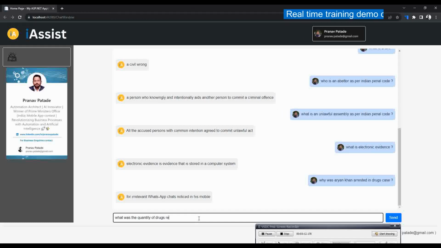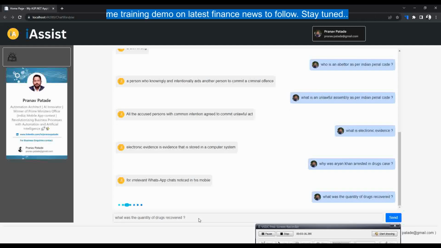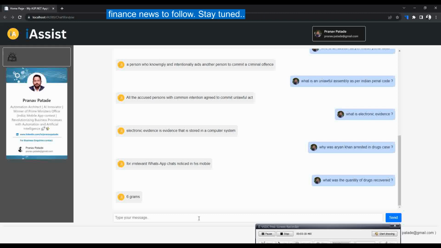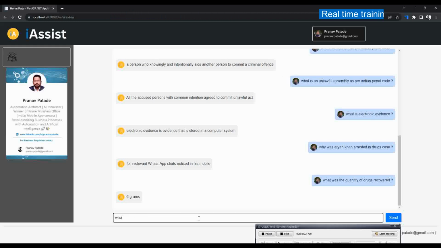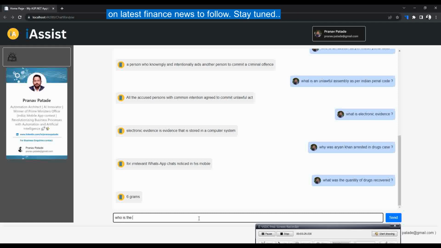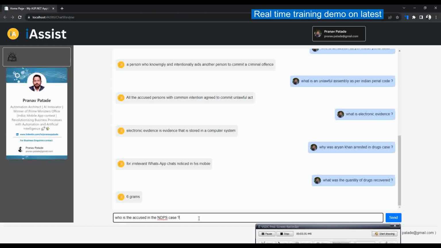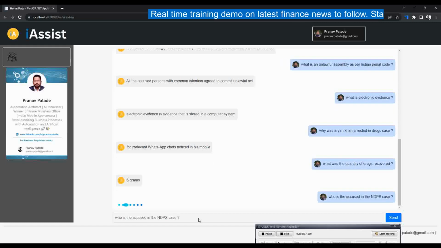So you can see it is able to pick up those specific answers, although the answers might not be exactly correct because it also has some additional data and it has to train for accuracy. But you can see it is extracting the correct details from the document, which would be a bigger task if you have to program it in any traditional chatbot.